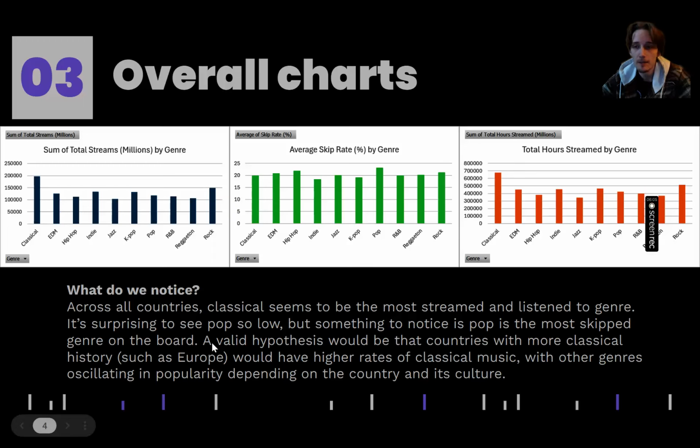So a valid hypothesis that we can make is that I thought to myself maybe countries with more classical history, such as European countries, would have higher rates in total hours and all of that of classical music, because I feel like that's a stronger part of their culture with opera, theater, Mozart, things like that. And then aside from that, I would think that most of the other genres tend to kind of oscillate depending on the country and its culture.